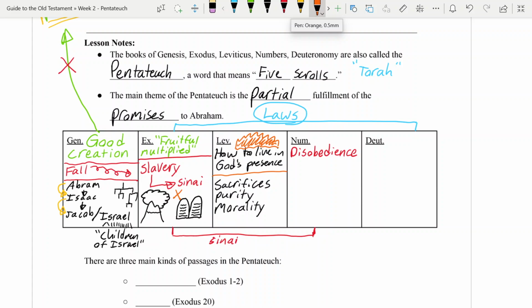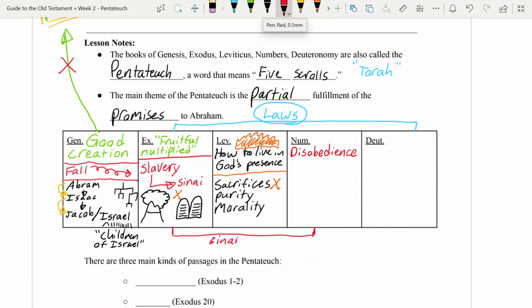And in fact, something very similar happened over here in the book of Leviticus in chapter 10. Right after they received these laws about how to live in God's presence and the sacrifices they need to make, two of the priests named Nadab and Abihu, they did it the wrong way, and they actually got consumed by the consuming fire. They were burned up.